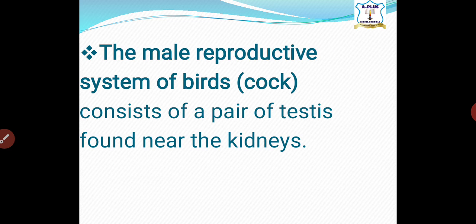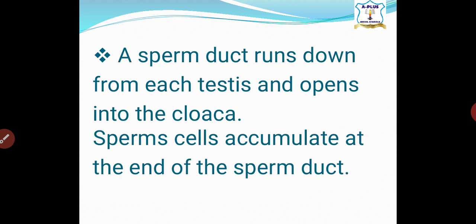We said the male reproductive system of birds, which is called cock, consists of a pair of testes found near the kidney. That means the testis is found near the kidney. And a sperm duct runs from each testis.